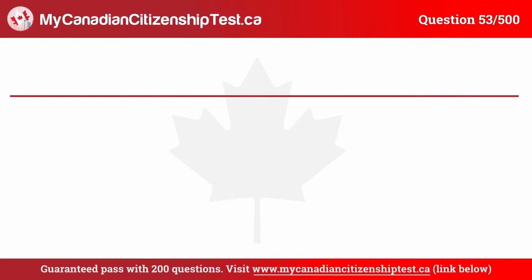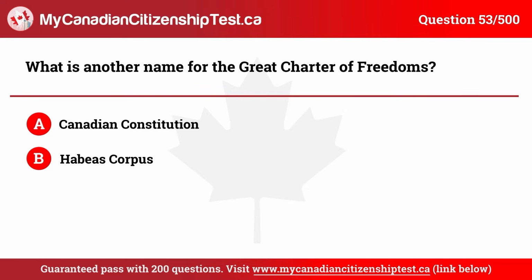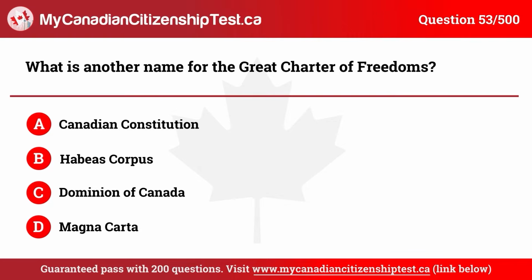Question 53. What is another name for the Great Charter of Freedoms? A. Canadian Constitution. B. Habeas corpus. C. Dominion of Canada. D. Magna Carta. The correct answer is D. Magna Carta.